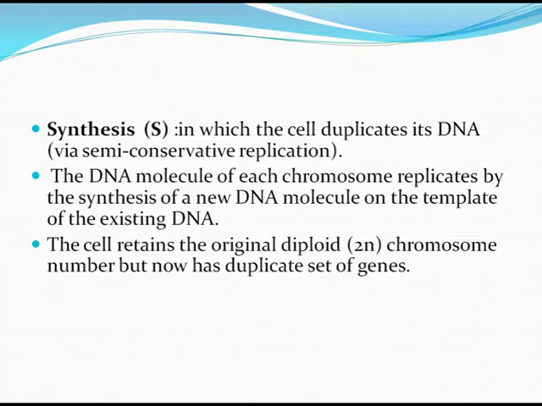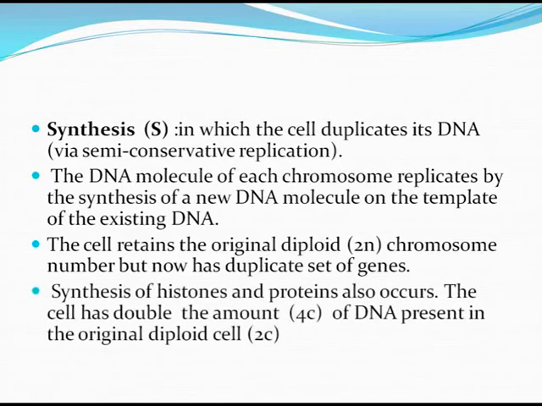The cell retains the original 2n number of chromosomes but now has duplicate sets of genes. Synthesis of histones and proteins also occurs. The cell has double the amount of DNA present in the original diploid cell.